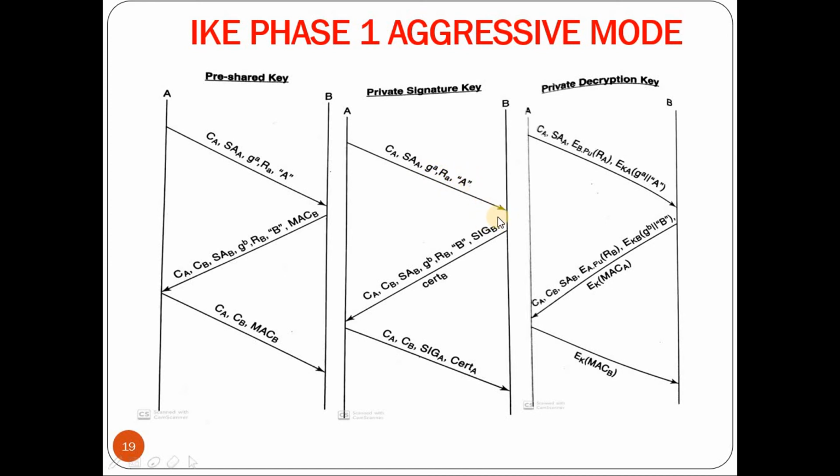So on receiving that, as I said before, it will generate all the keys once the G to the power B mod P is computed and the RB is chosen. Once all the keys are generated, it will embed the identity of B, along with the signature of B, and along with that it will send the certificate of B.